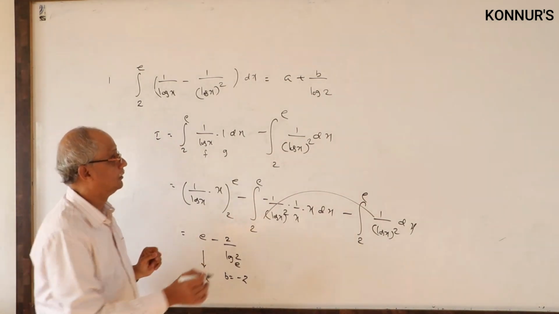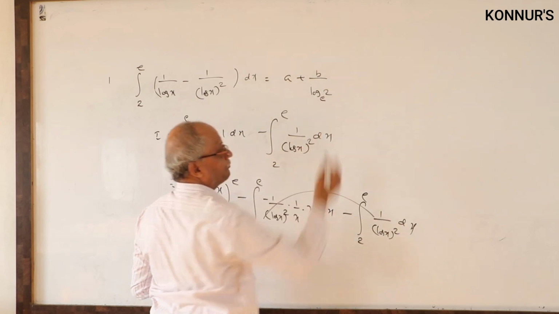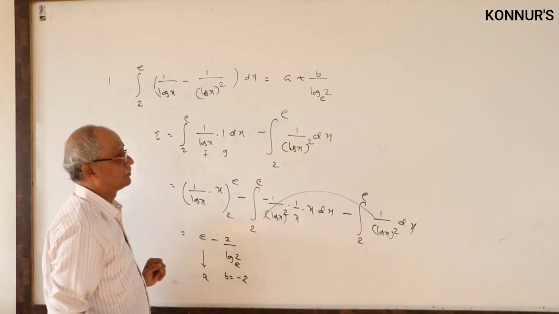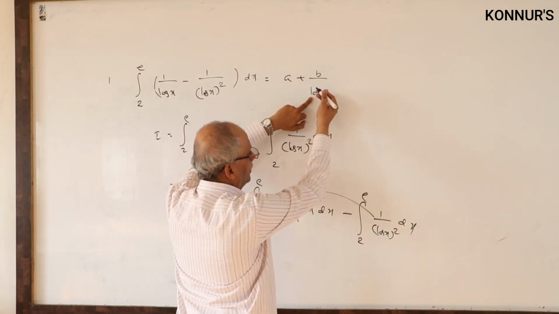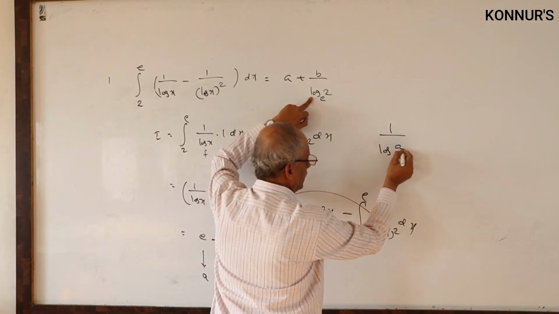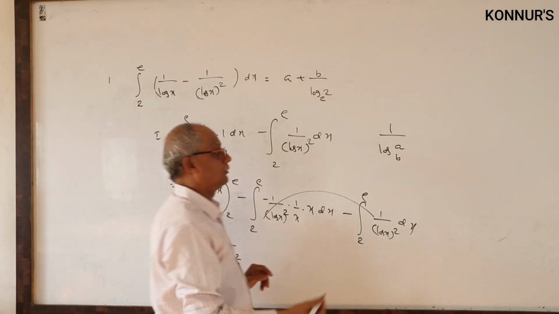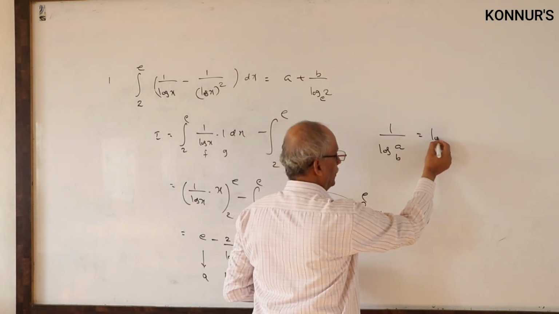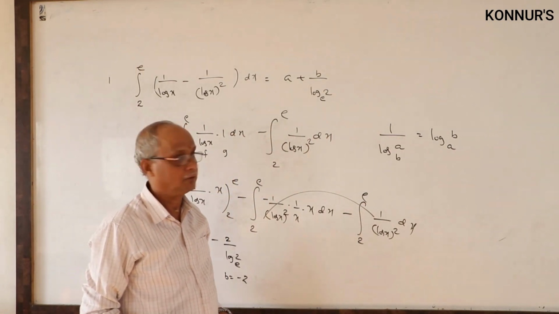One more property. If you take this denominator to the numerator in logarithms, we come to know some additional properties. Anytime a logarithm is in the denominator, log a base b, it can be shifted to the numerator by only interchanging the number and base.